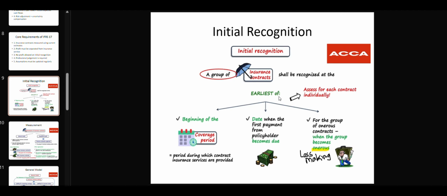The earliest of all these three, then we will recognize it as a contract.